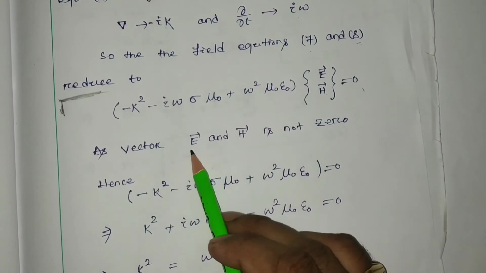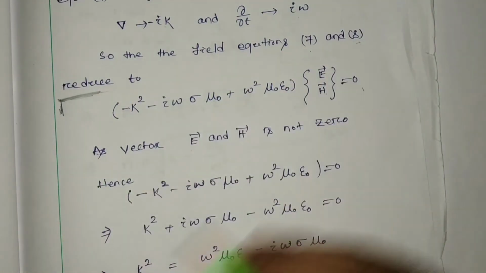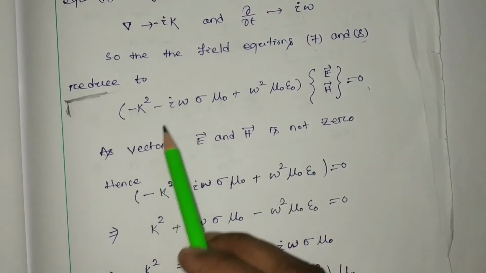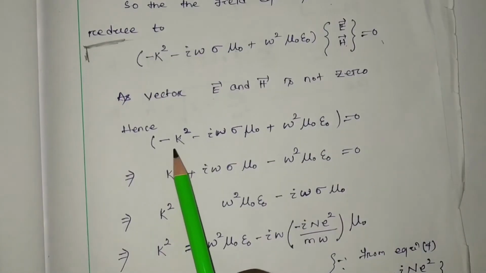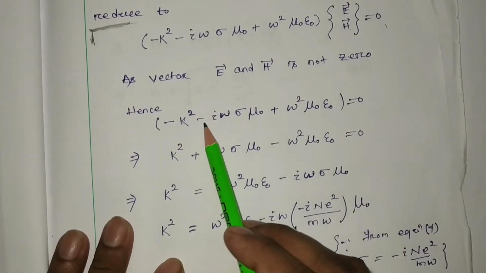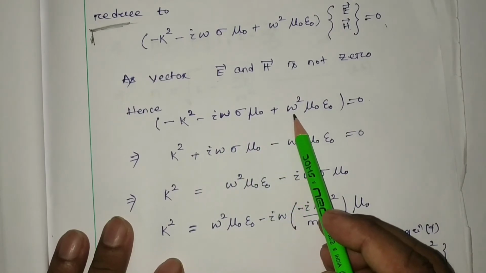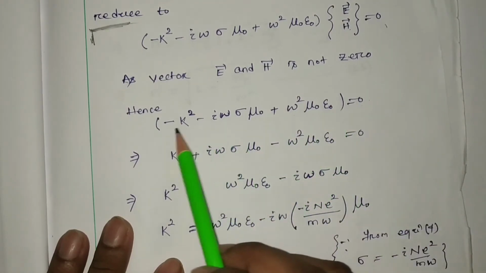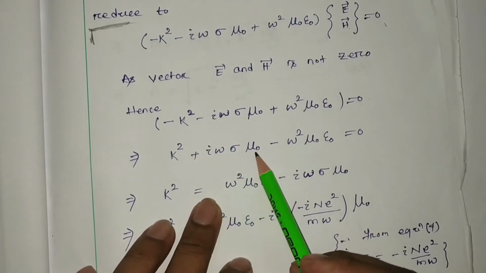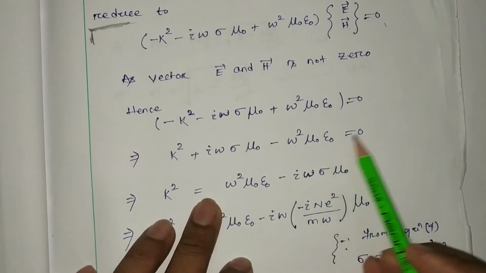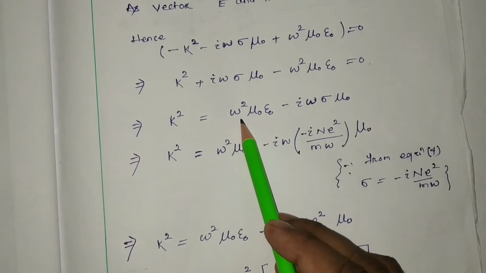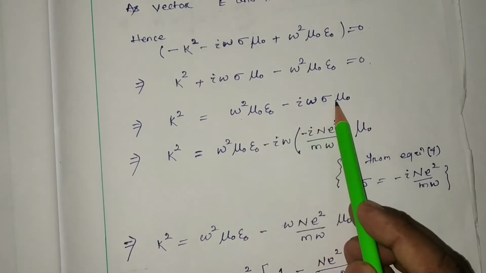But E and H are field vectors and they cannot be 0. Hence this coefficient must be 0. Equating the coefficient to 0, minus k square minus i omega sigma mu 0 plus omega square mu 0 epsilon 0 equals 0. Multiplying by minus, k square plus i omega sigma mu 0 minus omega square mu 0 epsilon 0 equals 0. Taking these two terms to the right-hand side, k square equals omega square mu 0 epsilon 0 minus i omega sigma mu 0.